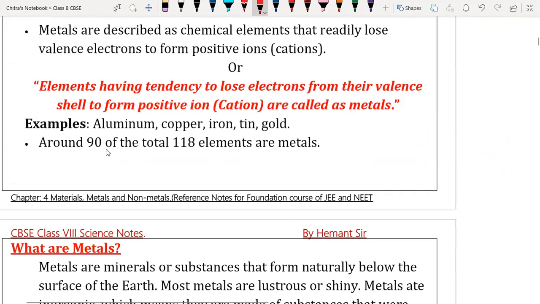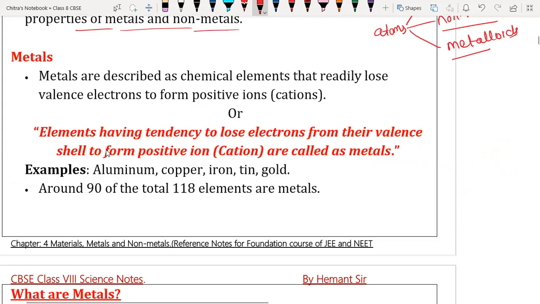First we are going to discuss metals. What are metals basically?